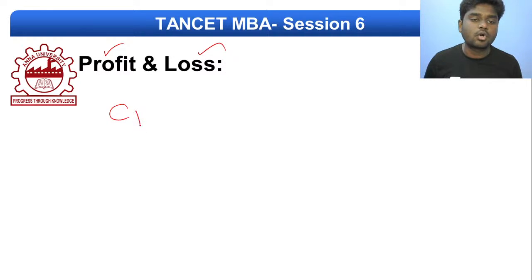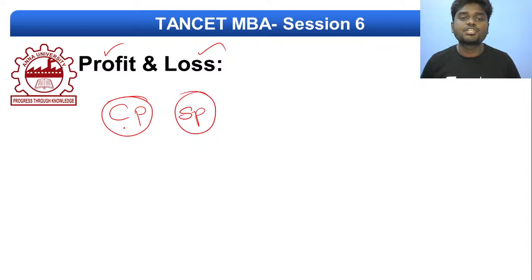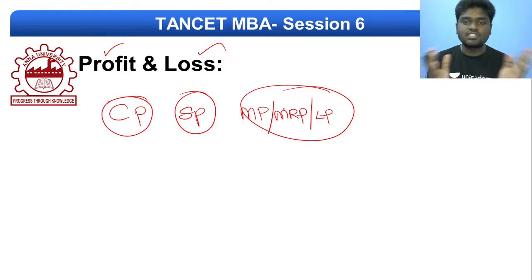The first important term is the cost price, which in short I call CP. The second important term is selling price, in short SP. The third important term is MP. MP will otherwise be called MRP, or LP. This is actually called marked price or maximum retail price or the list price. I'll try to differentiate the exact definitions of these things. And the last important thing is discount.